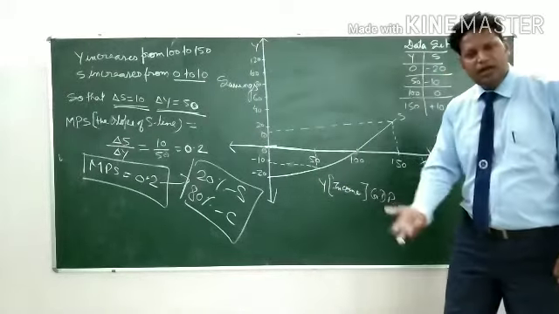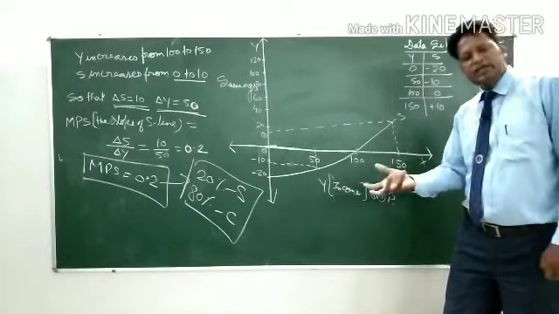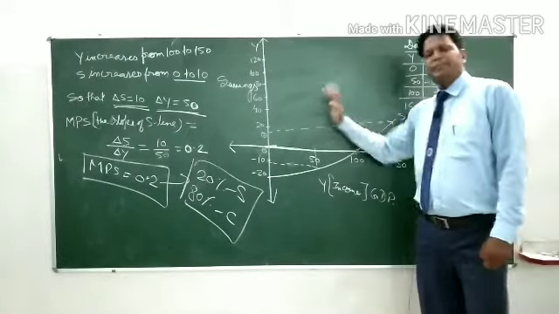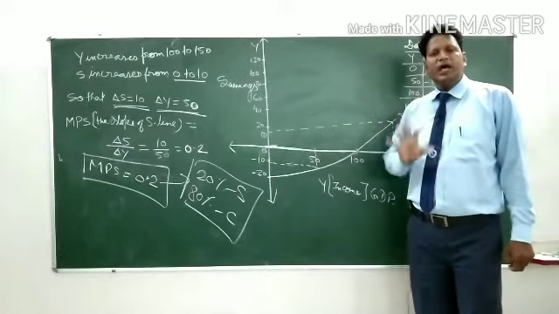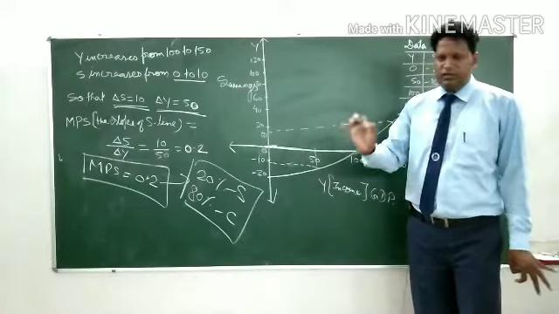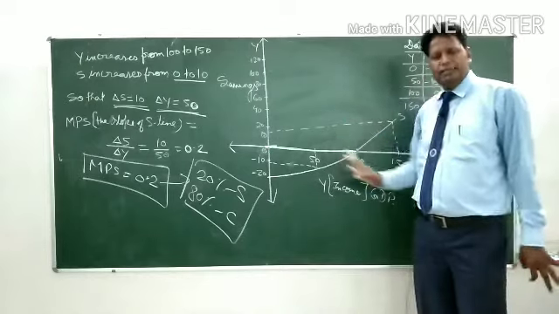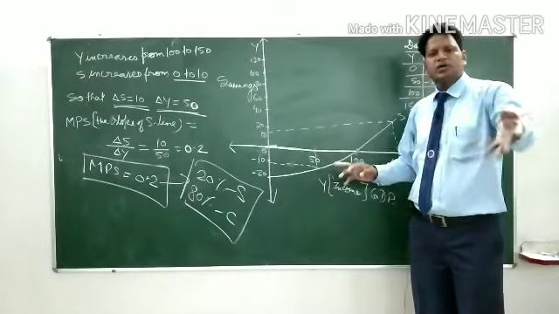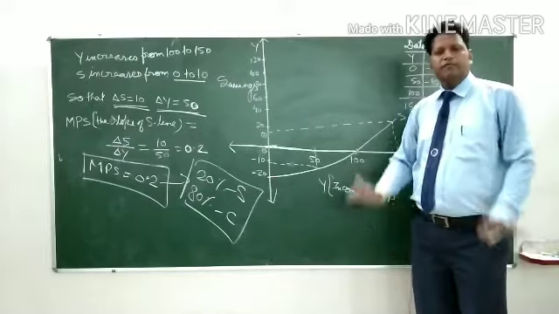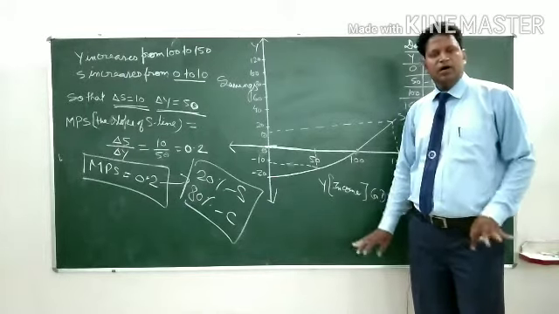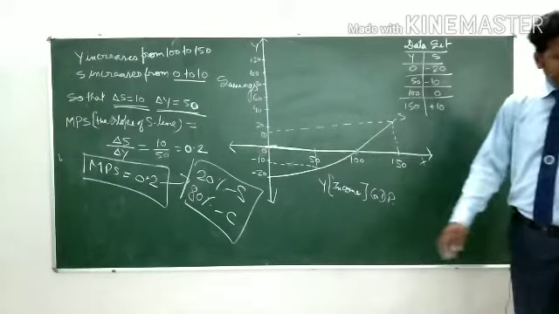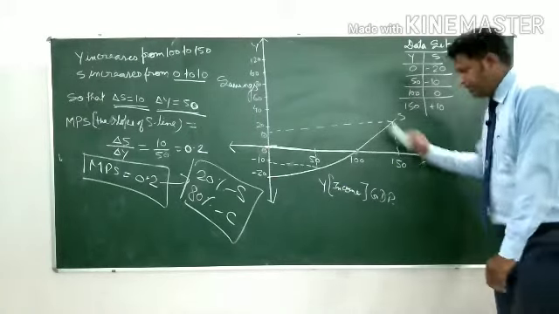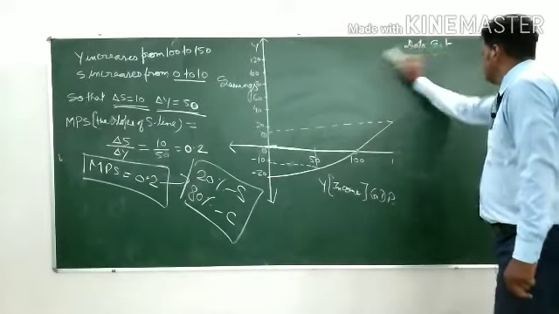Now let's learn about the relationship between APS and MPS, that is average propensity to save and marginal propensity to save. Let me rub out this first.